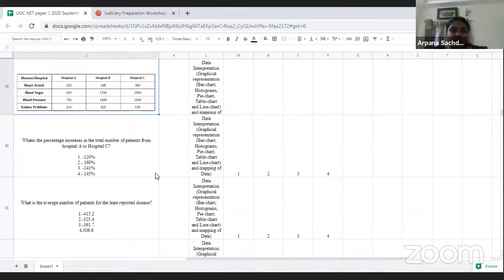So I would not mark data interpretation questions into a difficult one. I would mark it into a moderate one because while calculating data interpretation questions, you need practice. If you have not practiced well, then whether the question is small or big or whatever the case may be, it is difficult for you. So yes, I would mark it into a moderate one, not into a difficult one.